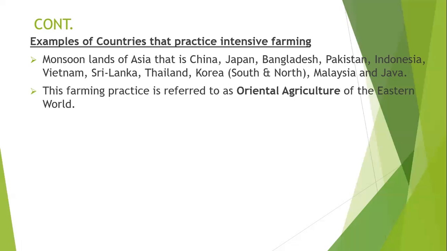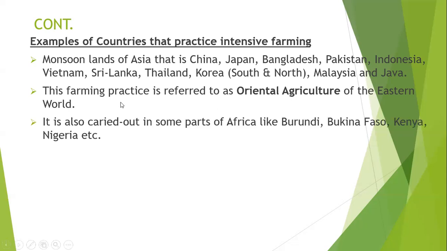This farming practice is referred to as Oriental agriculture of the Eastern world. Now, this is very important. I see this question a lot in past papers where they say, what is Oriental agriculture? Now, this is the type of cereal cultivation practiced in the monsoon lands of Asia or the Eastern world. It is also carried out in some parts of Africa like Burundi, Burkina Faso, Kenya, Nigeria, among others.